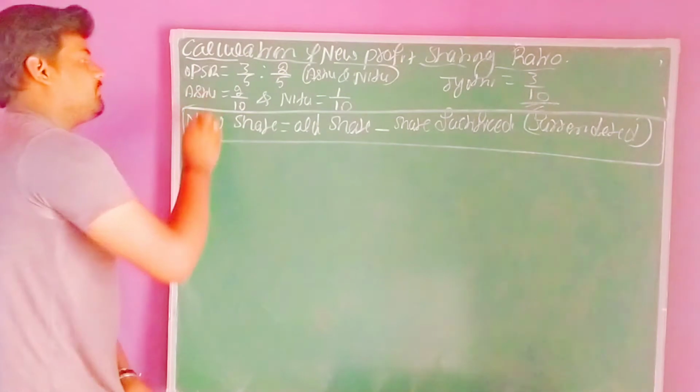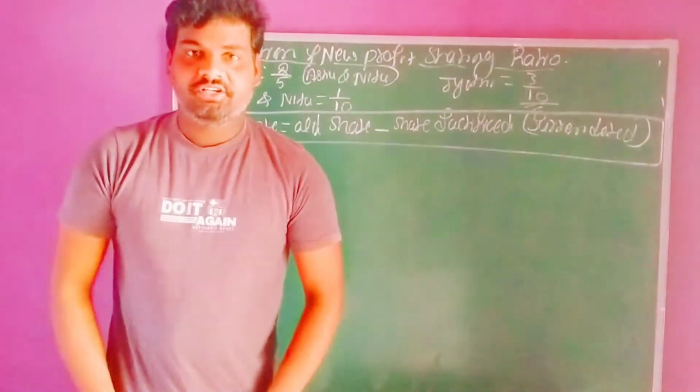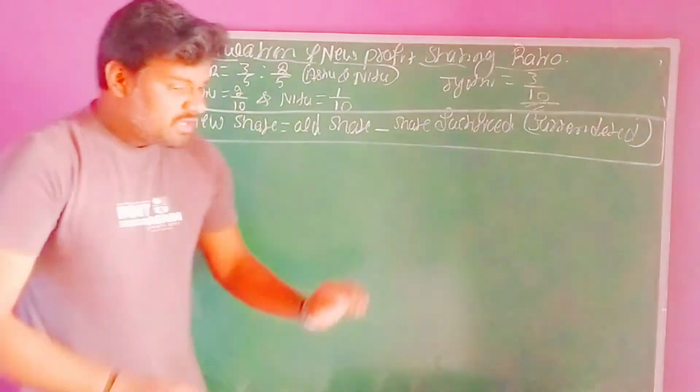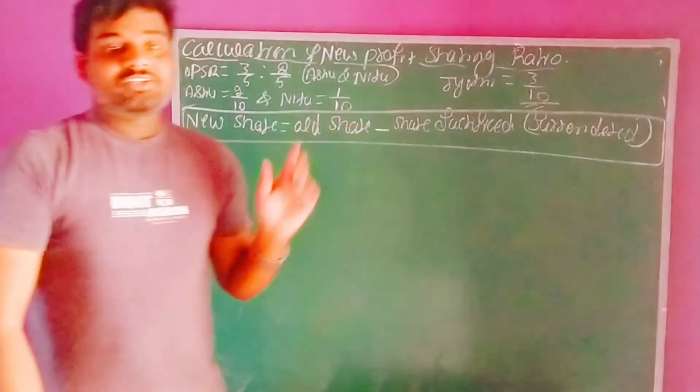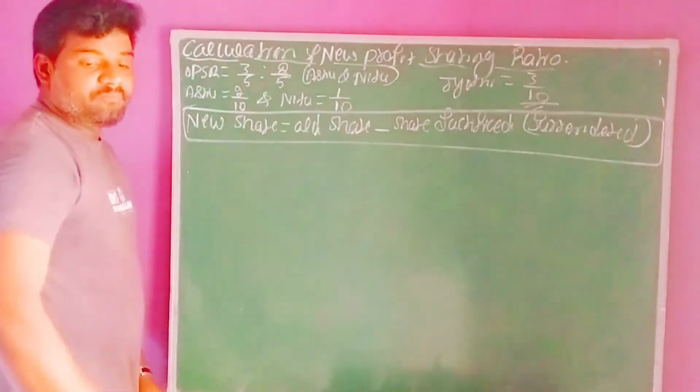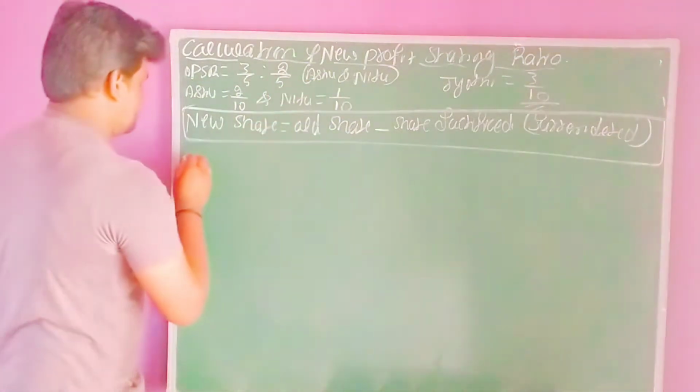What is the formula for calculation of new profit sharing ratio in that case 1? Let me know. First, we need to ascertain the new profit sharing ratio of the first partner. Who is the first partner? Ashu, right?